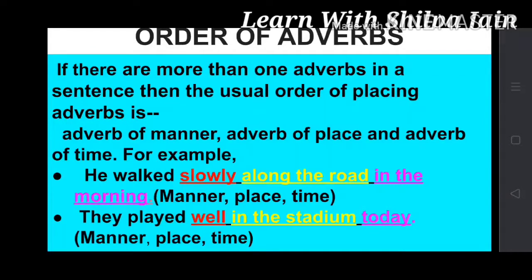Then along the road, which is the adverb of place. And then in the morning, which is the adverb of time. This is an adverbial phrase. Same way, they played well in the stadium today. So here also well is the adverb of manner, then in the stadium the adverb of place, and then time. So this is the order of adverbs when there is more than one adverb.